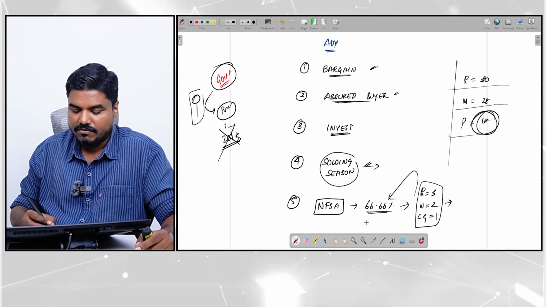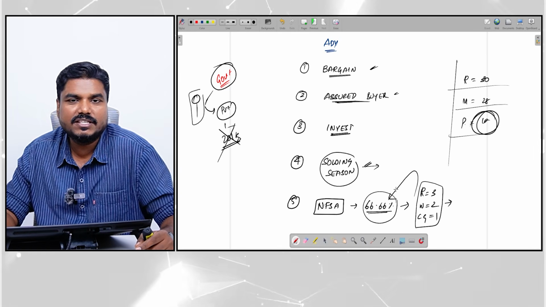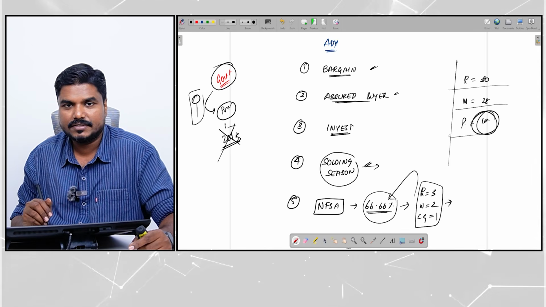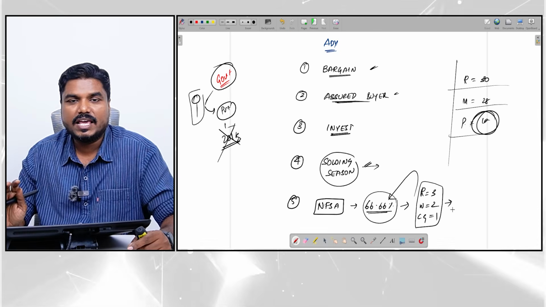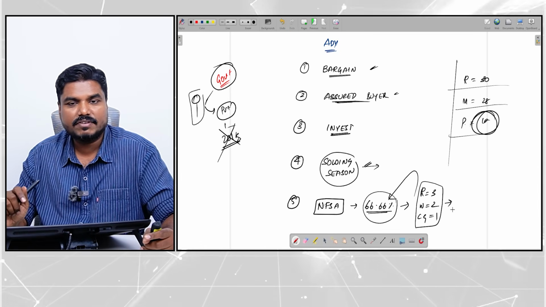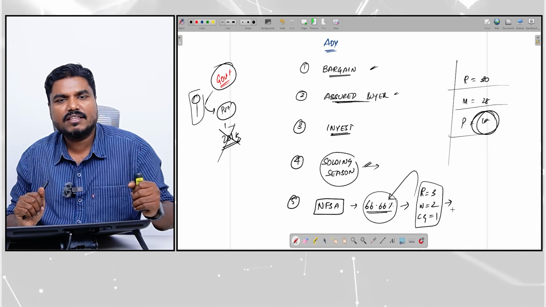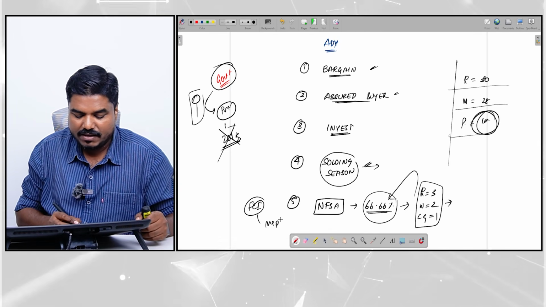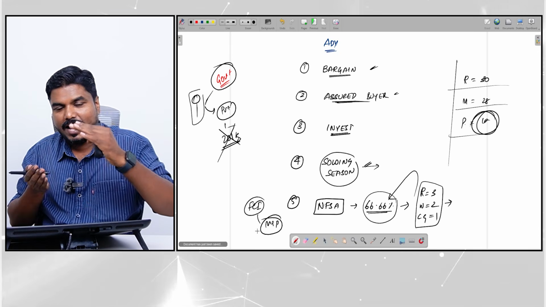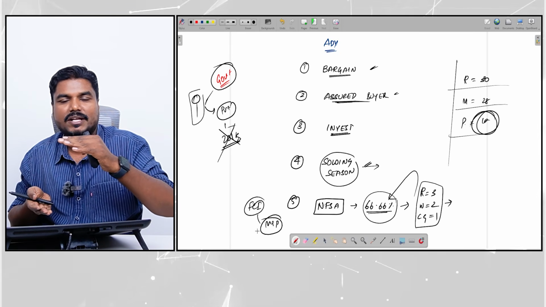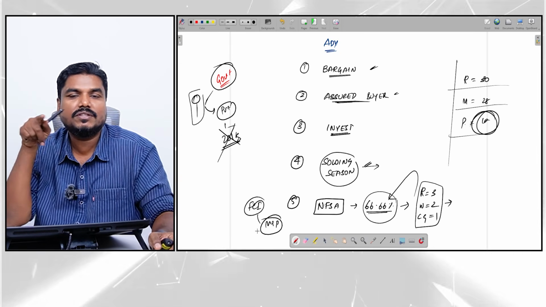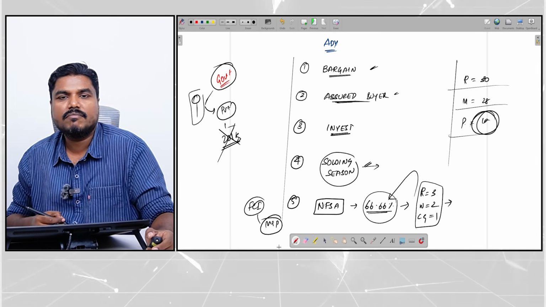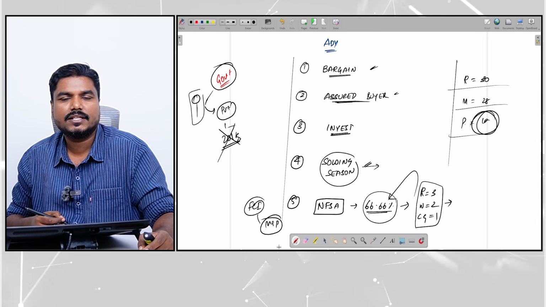The point is, for this much population, food grains have to be given. Yes or no? Per person, 5 kg of food grains is given under the NFSA. From where will the government get these food grains? It is the Food Corporation of India. Under the MSP, they will procure from the farmers, and that becomes the stock, the operational stock, and that stock is distributed to the consumers through the fair price shops. So this becomes a very, very important tool for the government as well.